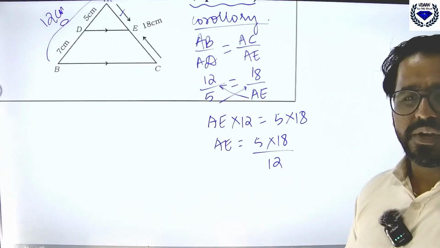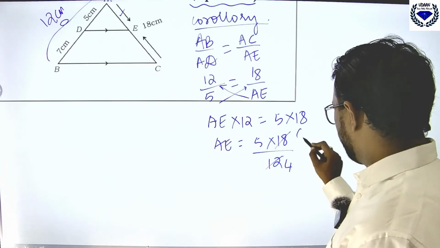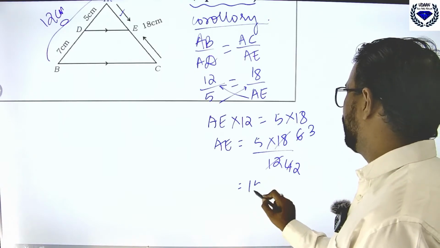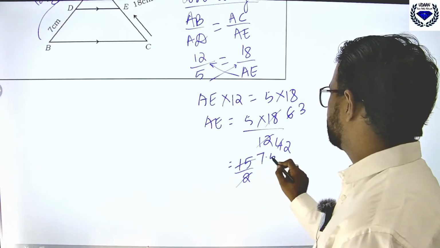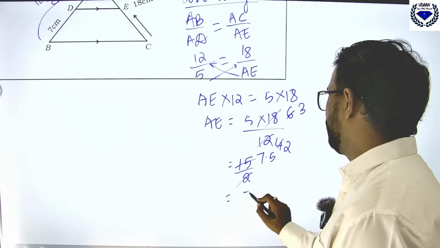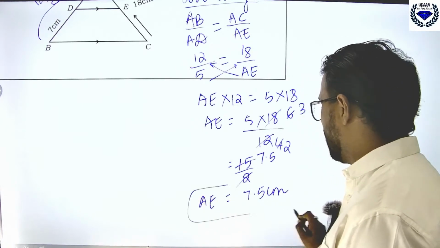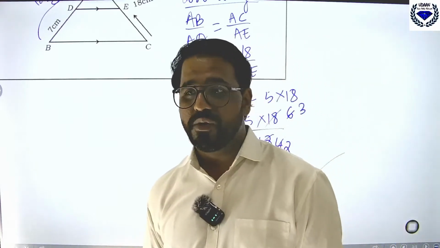So which table will it go? 3. 3 4s are 12, 3 6s are 18, 2 2s are 4, 2 3s are 6. So it is 5 3s are 15. Half of 15 is how much? 2 1s are 2, 2 7s are 14, 2 5s are 10. So the answer is yes, 7.5 centimeter. I hope you got this. Okay. See, it is for 2 marks and you should not lose this 2 marks.